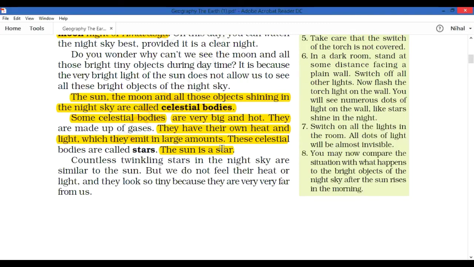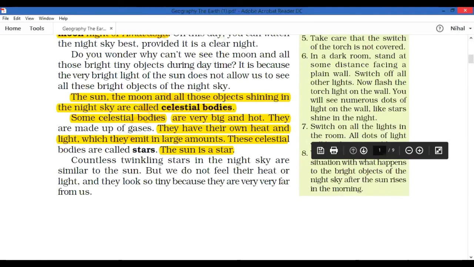Okay, how can we explain the star? It is made up of gases. It is big and hot. It has its own heat and light. An example of a star is the sun. And I will ask one question: why can't we see the stars and moon in the daytime? That is because of the bright light of the sun. In the morning the sunlight is very strong, so because of the sunlight we can't see the stars and moon in the daytime.